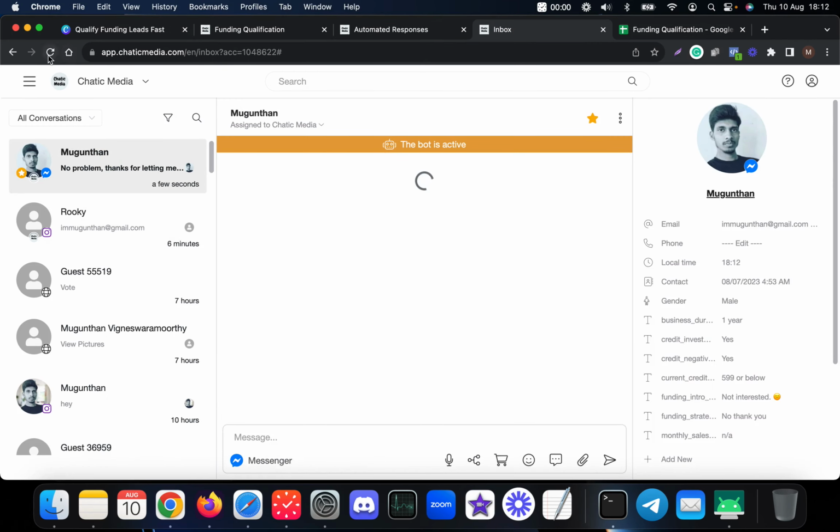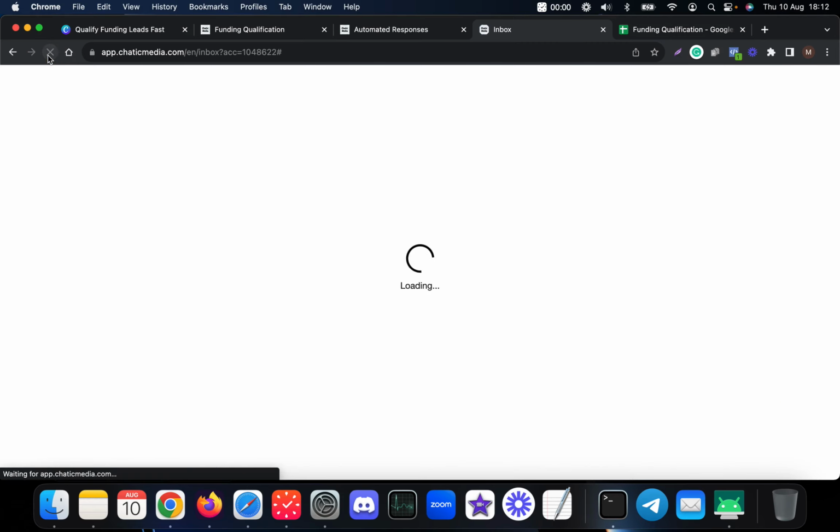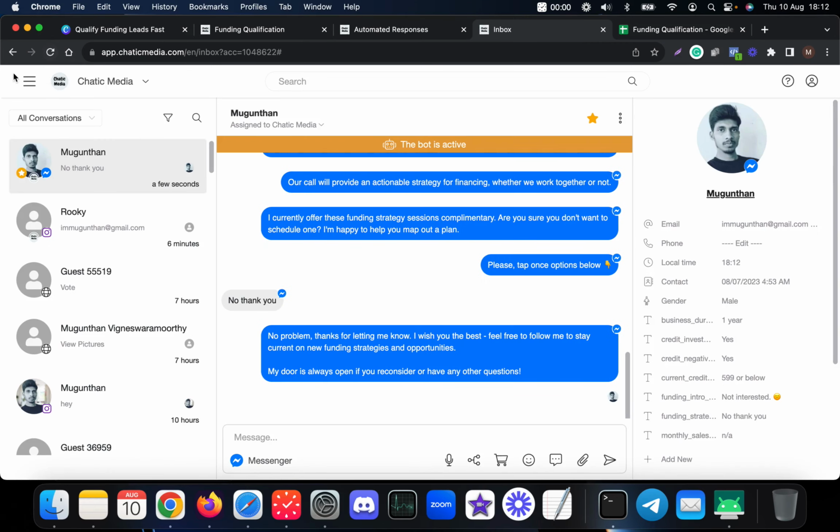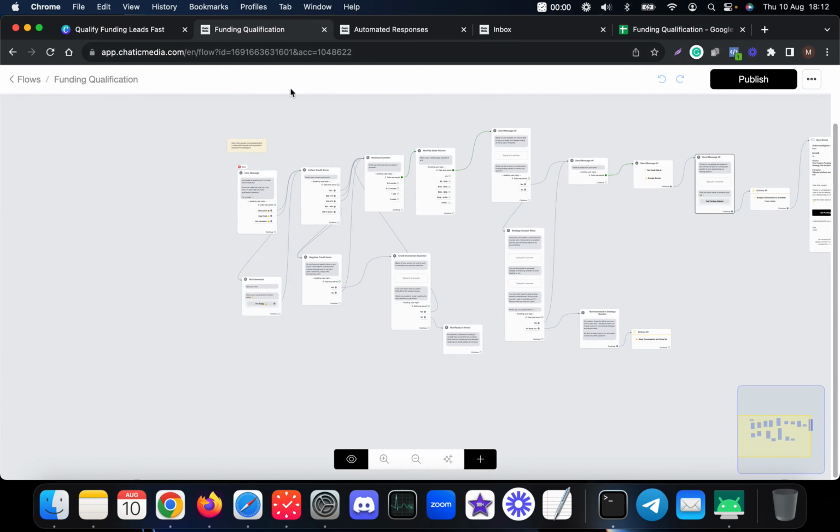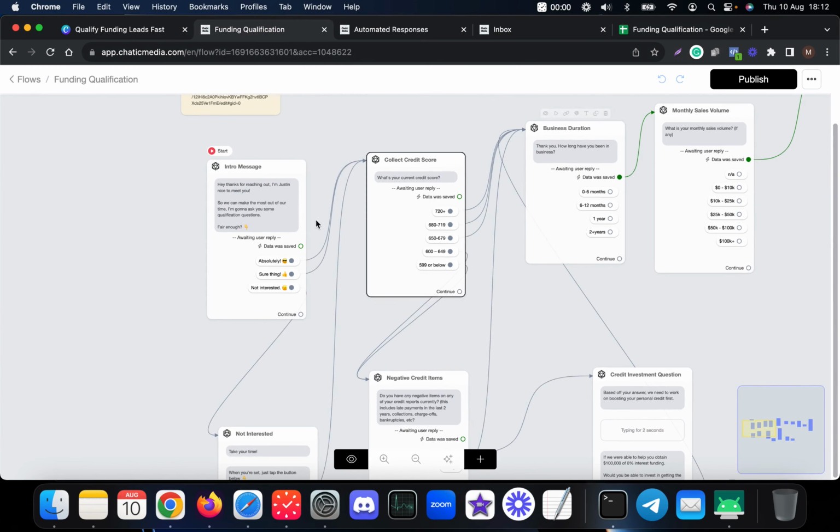If I refresh this over here, as you see it shows a star because it's marked as follow-up, and you can also find all the details which I submitted via the Messenger chat. This is just an example of how to qualify leads using chatbots very quickly, but based on your business, if you want to ask different kinds of questions, that's completely possible as well.